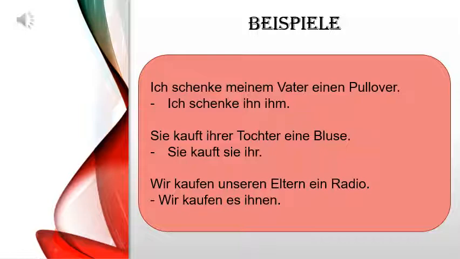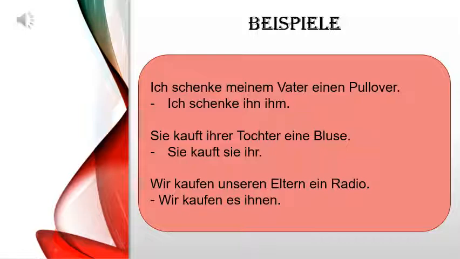Now Bluse is a feminine noun. So we have to use feminine accusative. That means whenever a masculine noun will come, you have to refer er or ihn according to the case, whether it is nominative or accusative. If a feminine noun is coming, you have to use the article wala, that means sie. Sie in nominative and accusative remains the same, so it doesn't matter. But you have to keep in mind that whenever the noun is feminine, you have to use sie as a personal pronoun. So here sie, sie ihr.